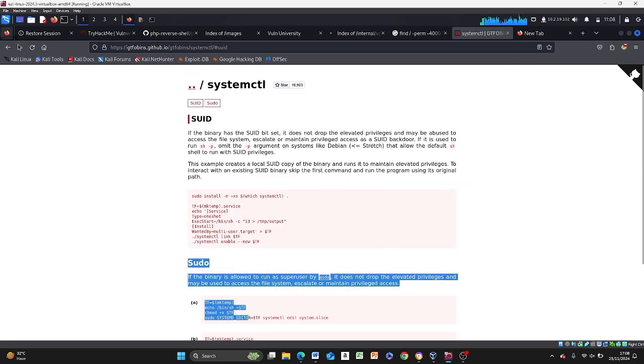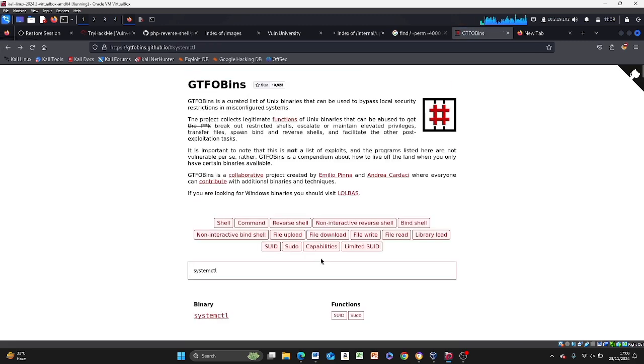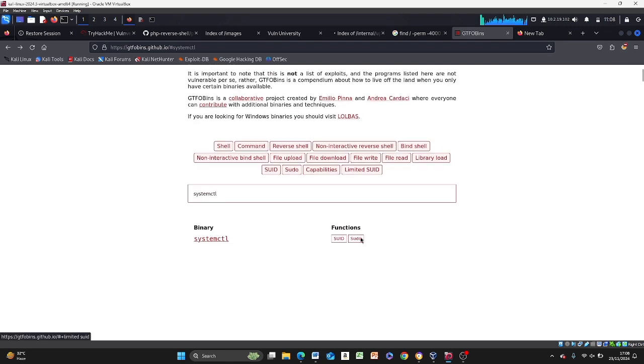All right, so I know somebody will be wondering, what the hell is GTFOBins? It's a curated list of Unix binaries that can be used to bypass local security and even do privilege escalation. All right, so systemctl.